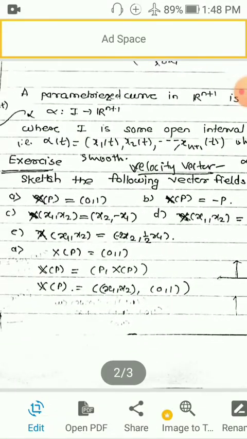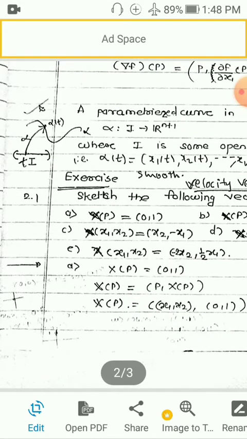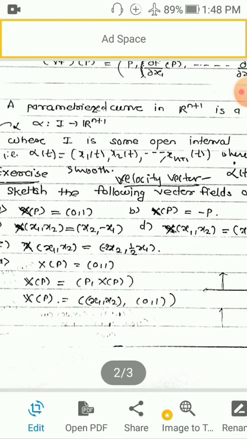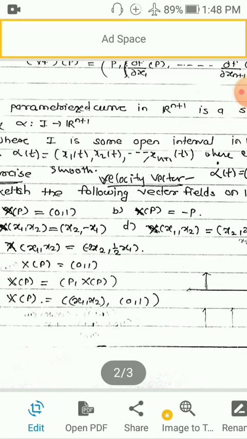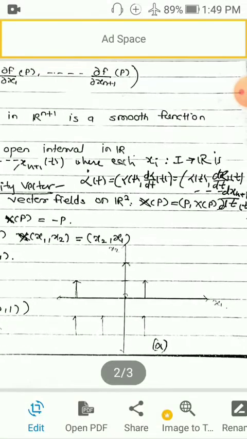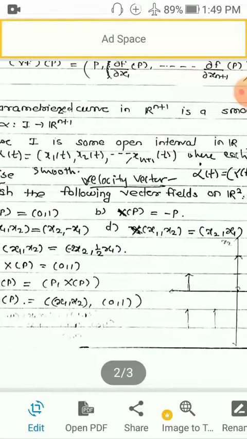Now alpha(t) is in R^(n+1), so it has n+1 components. See the notation: they are denoted by x1(t), x2(t), dot dot dot, x(n+1)(t), where x1, x2, x3, etc. are again functions whose domain is I and range is R. So each xi(t) belongs to R, meaning each xi(t) is a real number.